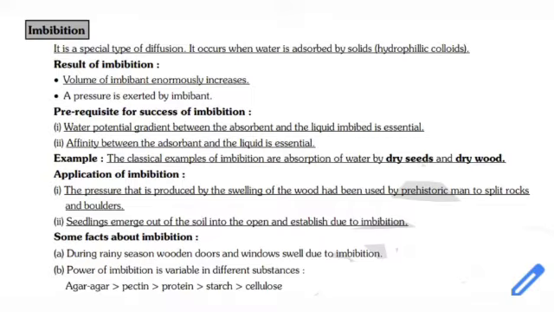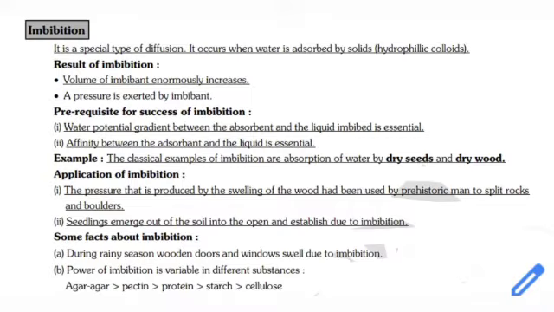Prerequisites for successful imbibition: a water potential gradient between the absorbent and the liquid imbibed is essential. Affinity between the absorbent and the liquid is essential. Example: the classical examples of imbibition are absorption of water by dry seeds and dry wood.